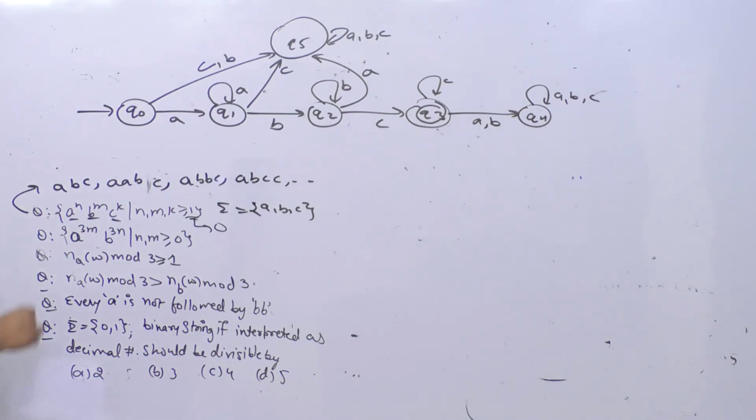Okay, so this part is also done. I hope that you understood this part. Now the next part is this one, which is a raised to power 3m, b raised to power 3n.